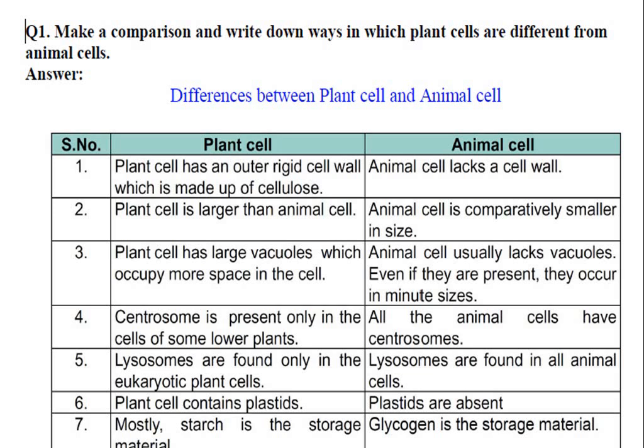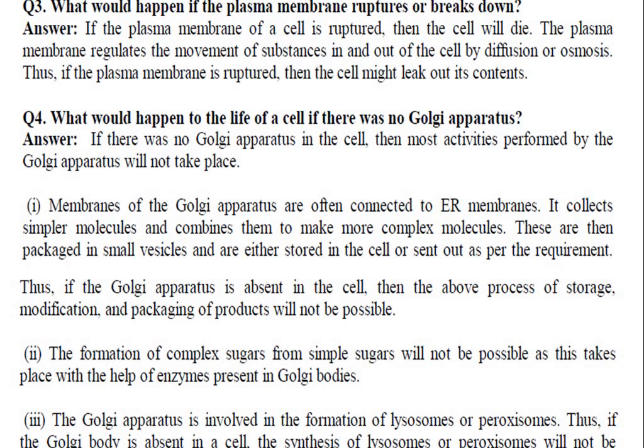Another point is that mostly starch is the storage material in plant cells, but glycogen is the storage material in animal cells. These are the differences between plant cell and animal cell. Write it down in tabular form only, just like given in the table.